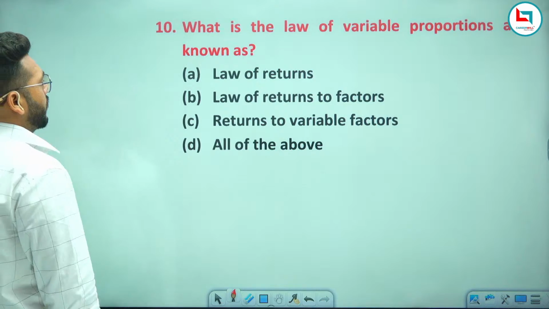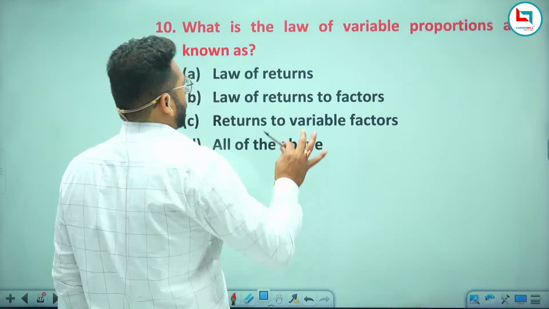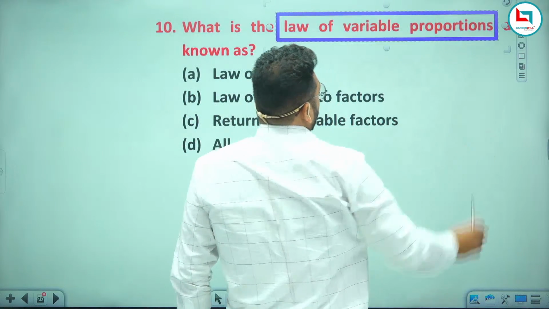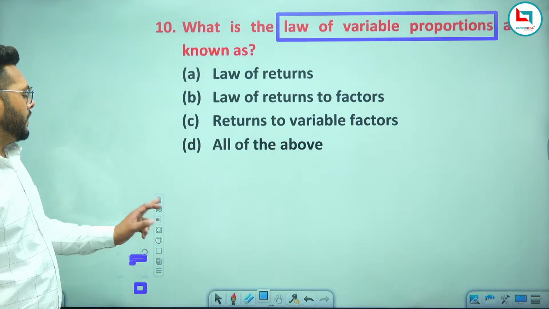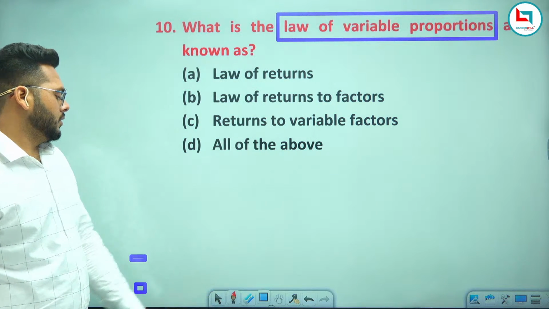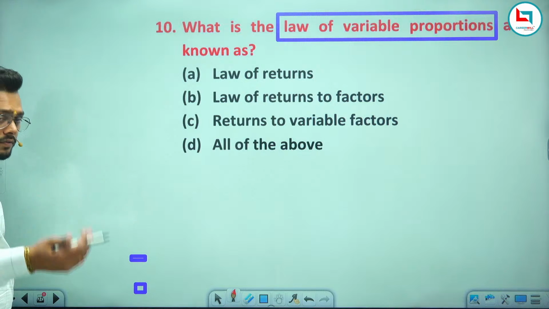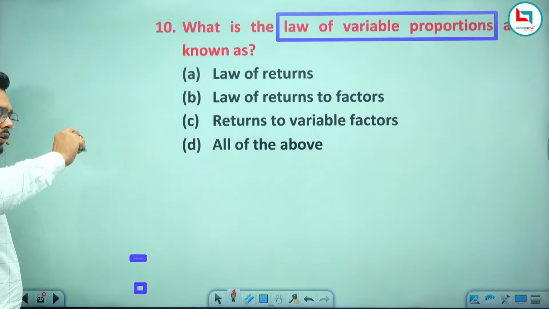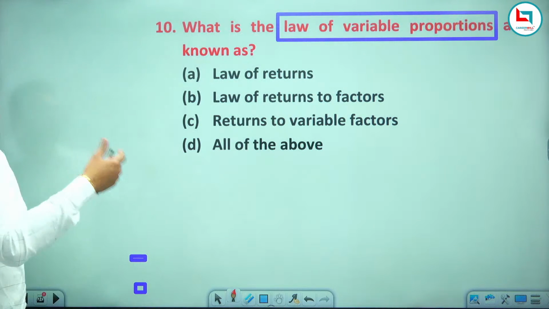Now just try to understand the meaning of the question first. The question is saying the law of variable proportion. What do you mean by this law of variable proportion? As I have already told you, law means it's universal, variable means which changes, proportion means the amount you are changing, in what proportion you are changing.